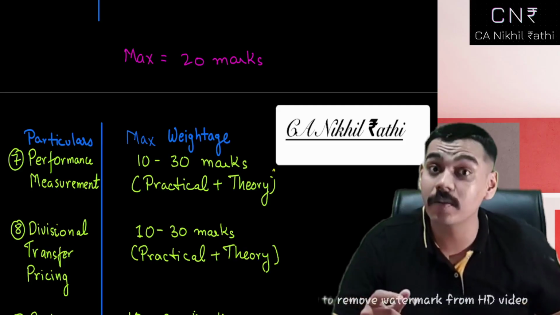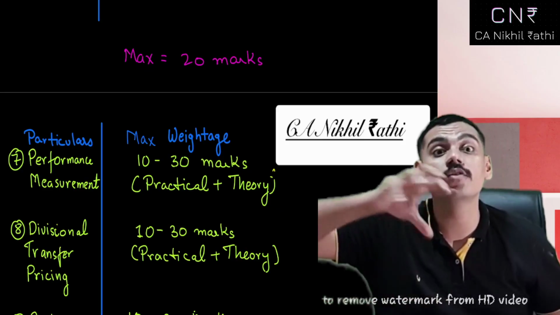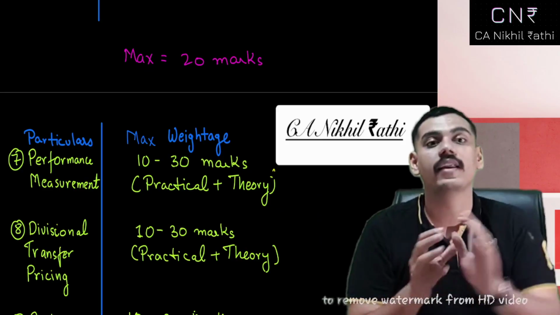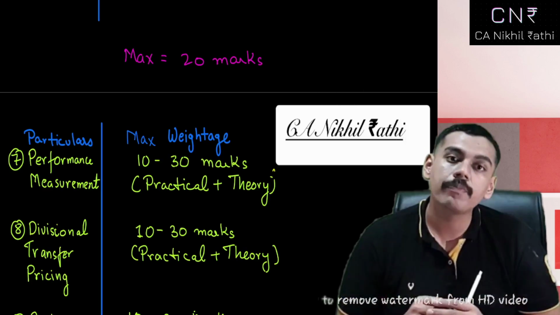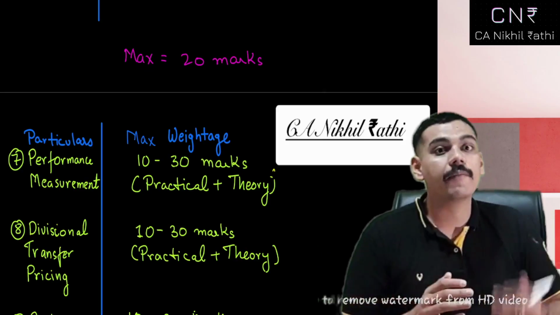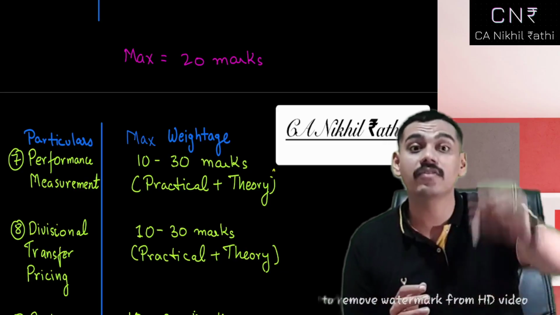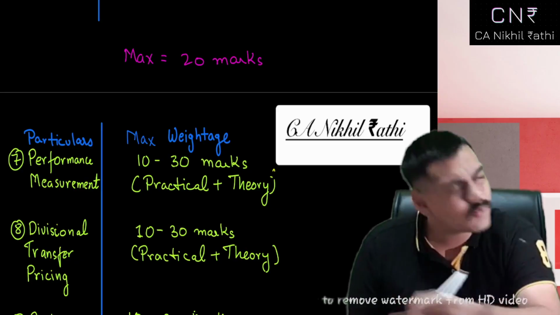How much? 35 marks. Just imagine the state and the trauma of the students who studied according to ABC analysis. What were they in their mental trauma? A chapter which was not asked for the previous three attempts was asked for 35 marks straight. What will you do in such cases? That's why ABC won't work.